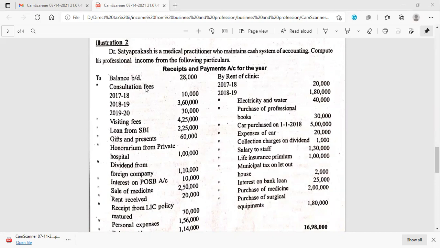Opening balance they have given 28,000. Consultation fees they have given for 3 years: 17-18, 18-19, and 19-20. For the current assessment year, the previous year is 19-20, so we are concerned with the previous year's income. Visiting fees, of course, is a professional receipt. Consultation fees of 19-20 is a professional receipt. Loan from SBI is not related to profession. Gifts and presents, here we have to assume that it is from the patients, and in that situation it will become a professional receipt. Honorarium from private hospital, professional receipt.